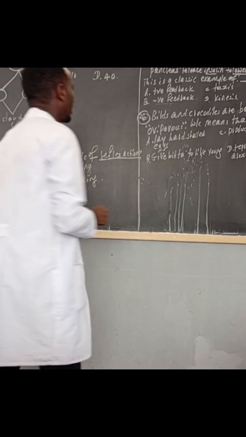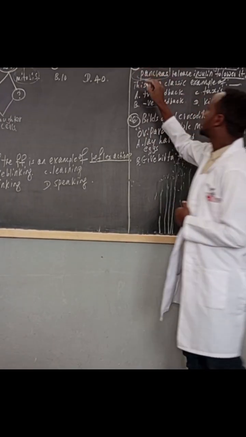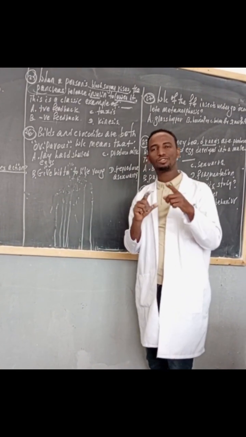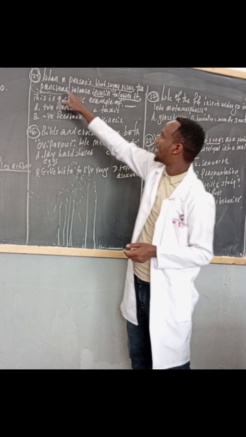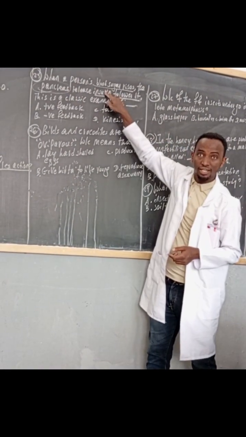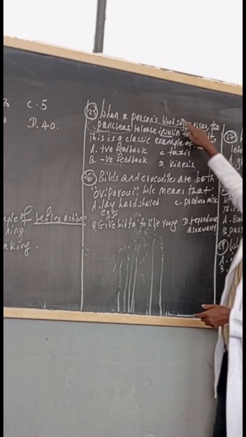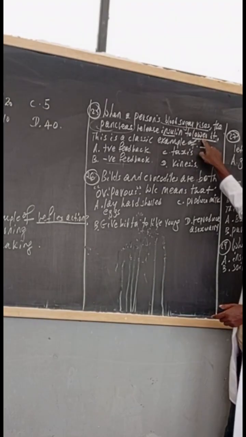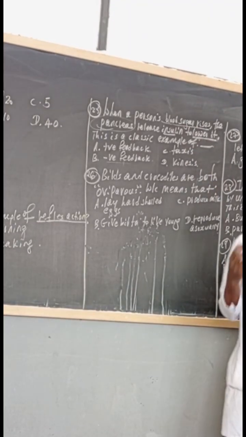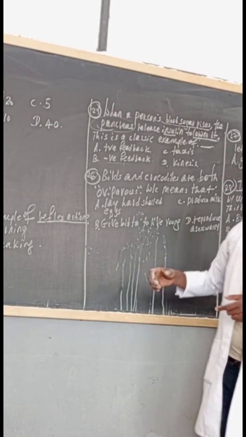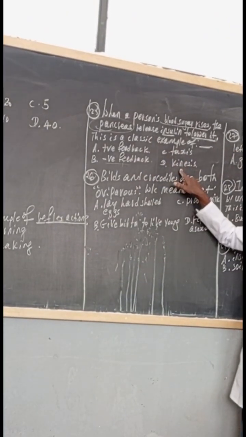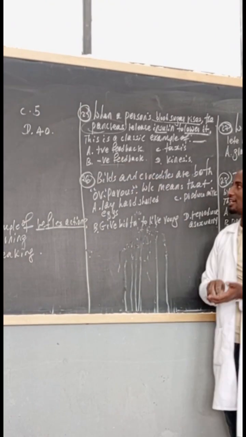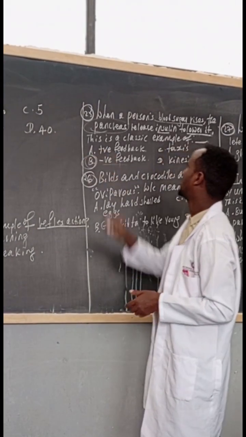Don't forget that the pancreas is a kind of gland that produces two antagonistic hormones. What are the antagonistic hormones produced by the pancreas? Insulin and glucagon. So, if our blood sugar level rises, the insulin will do what? Decrease it. This is a classic example of which? Positive, negative, taxis, kinesis. So what will be the answer? It is a negative feedback. Negative feedback will be the one.